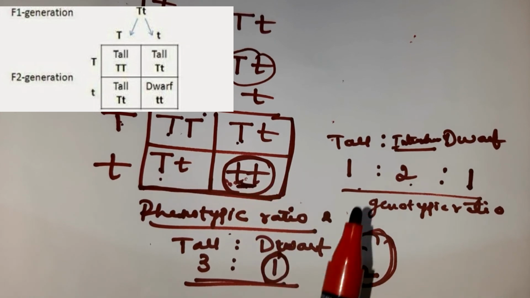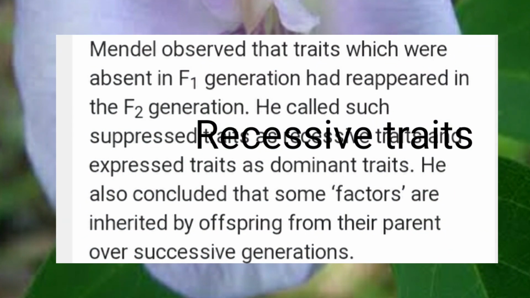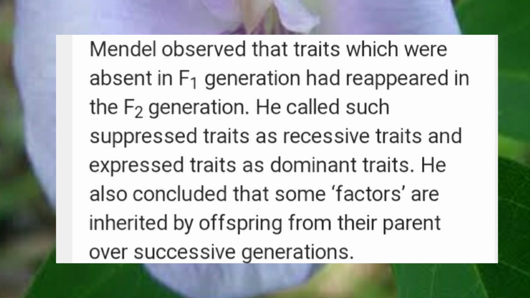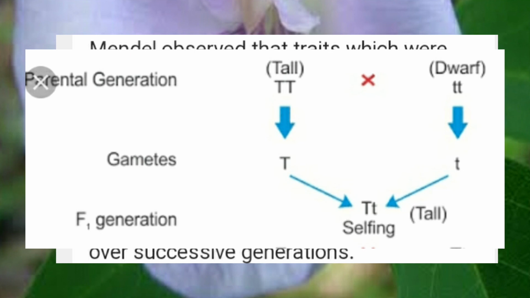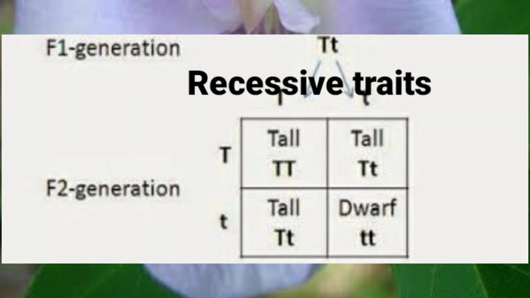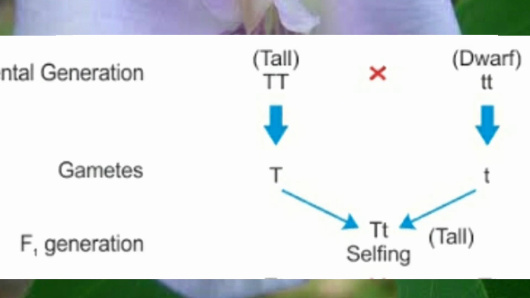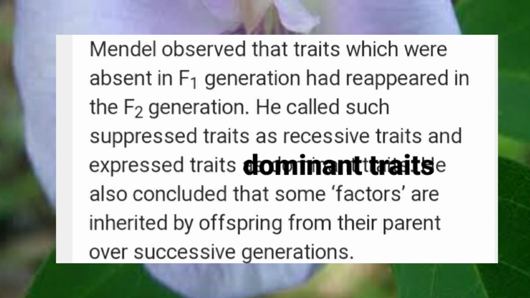He called such suppressed traits recessive traits, children. The traits which are not shown in the F1 generation but reappear in the F2 generation are called recessive traits, and the traits which are expressed in the F1 generation are called dominant traits.